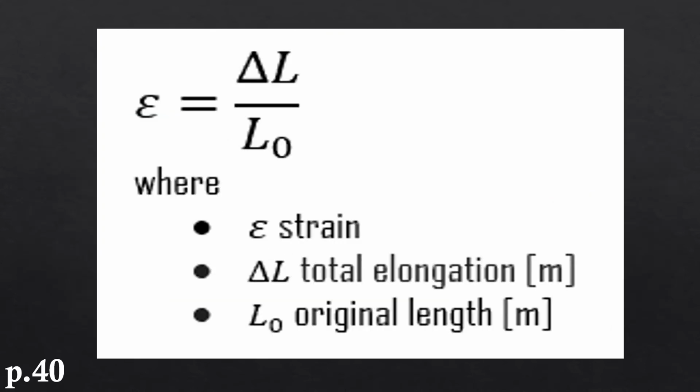So we have here epsilon naught equals delta L over L naught, where epsilon naught is strain and delta L is the total elongation, which the unit is meter, and L naught is the original length, which the unit is meter, but the epsilon, which is strain, does not have a unit.